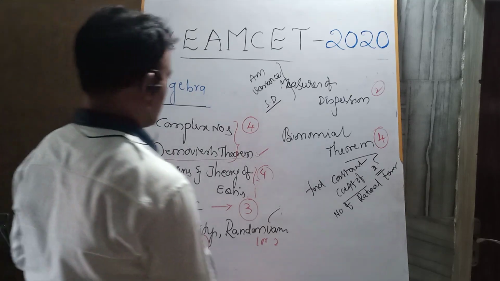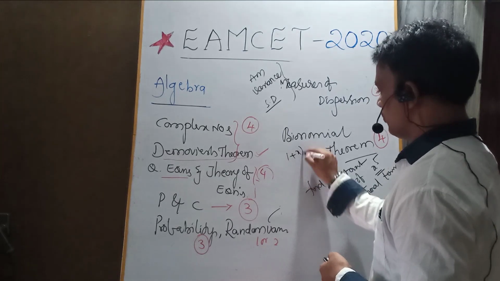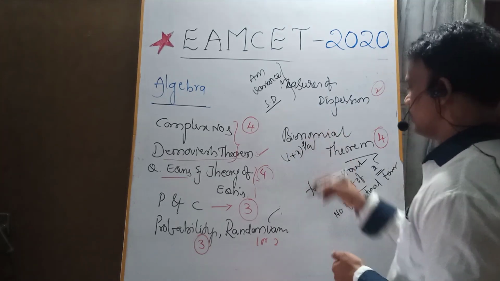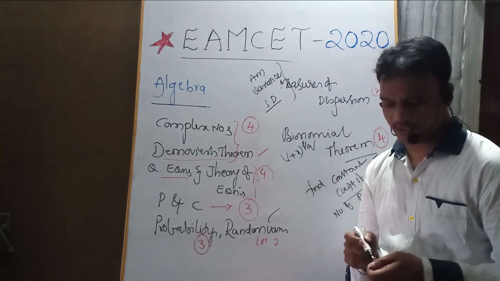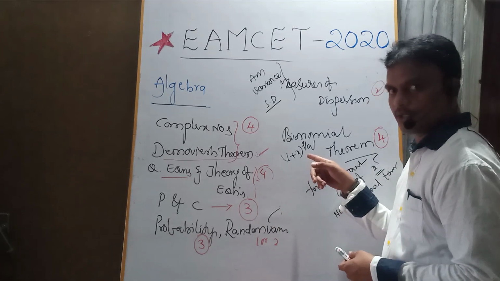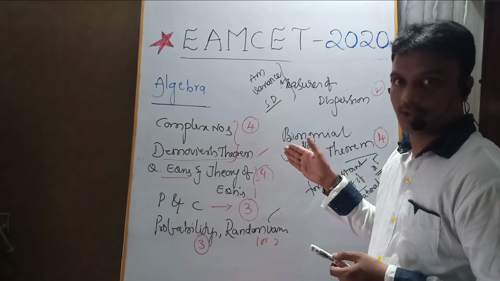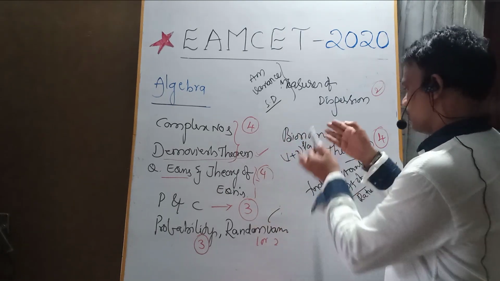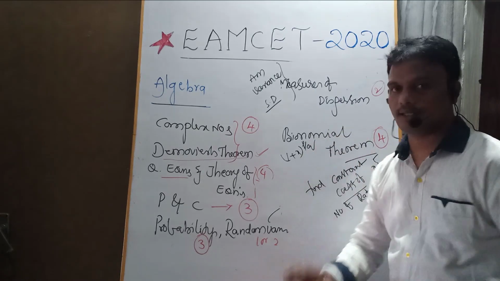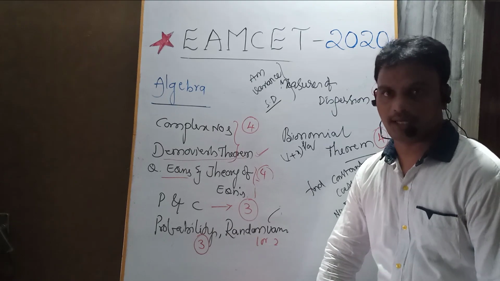And coming to the last topic, infinite series are there. Please revise the formulas once: 1 plus x whole power p by q, 1 plus x whole power minus p by q, 1 minus x whole power p by q. These are called infinite series. Please focus on this. That is about the algebra of the total from class 11 and class 12.